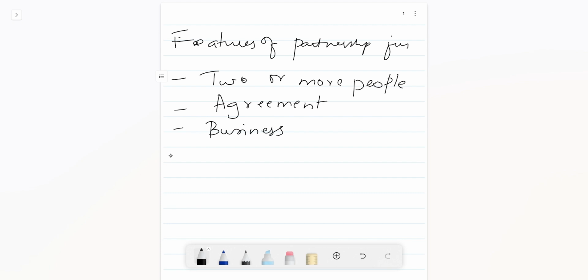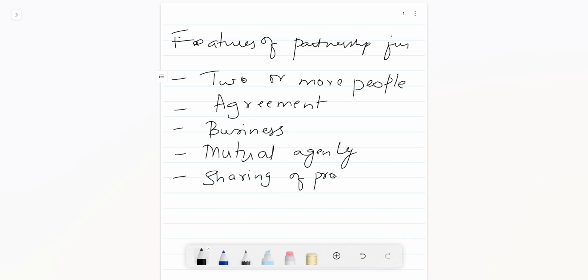And the fourth one is there is a mutual agency between the partners, and the fifth one is sharing of profits or losses. And the sixth one is liability between the partners. So these are the features of the partnership firm.